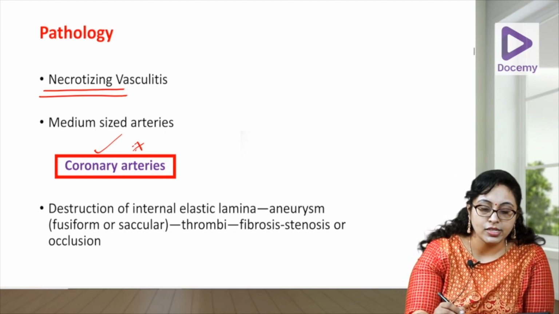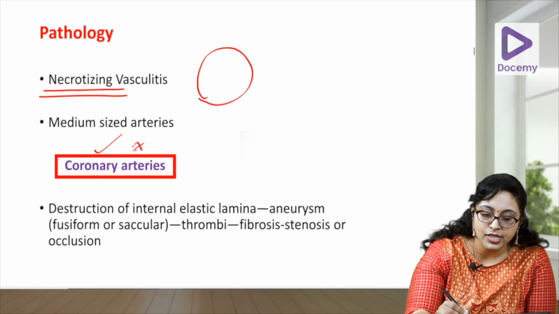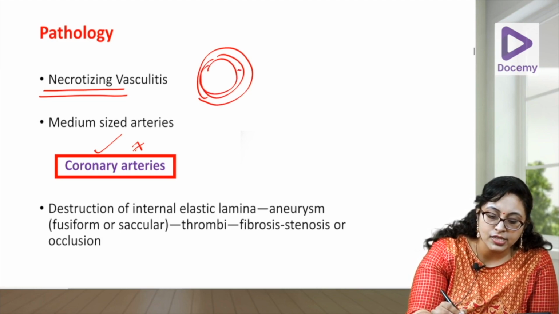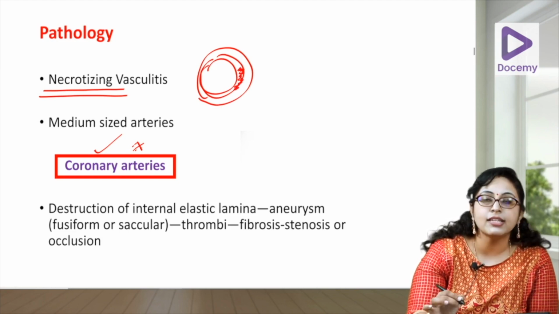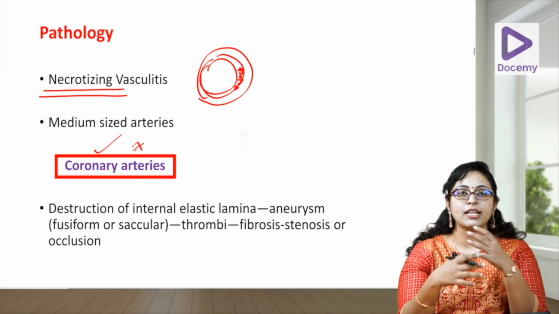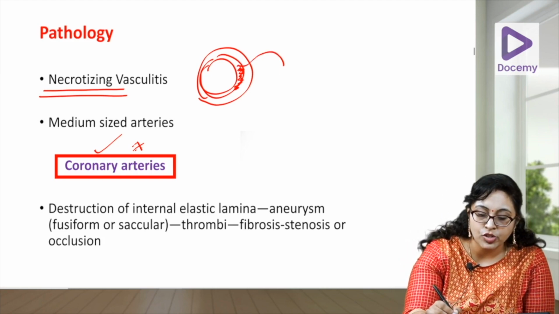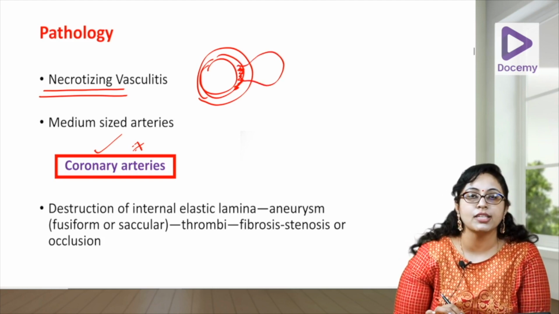I told you it is necrotizing. So, if there is a vessel wall like this, with the layers of the vessel wall, there is destruction of this internal elastic lamina. This internal elastic lamina is going to get destroyed. So, the elasticity of the vessel is lost, and so there is an outpouching or aneurysmal formation that is happening.